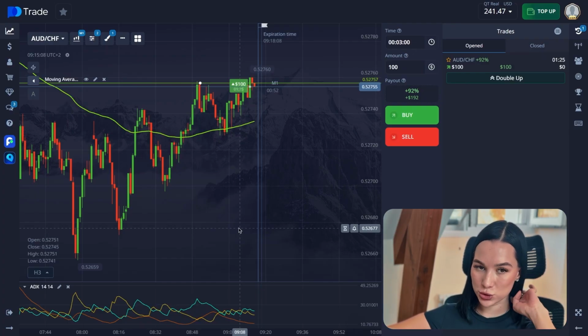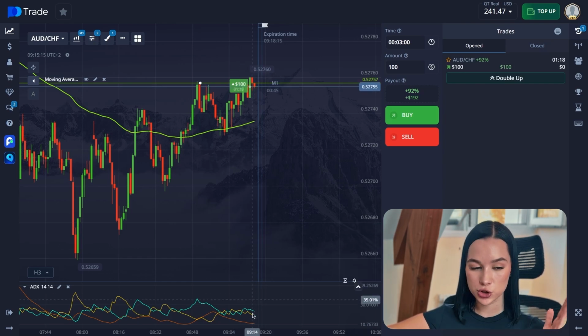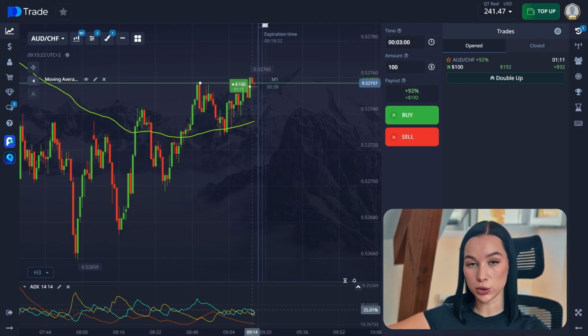For example, if you don't want to use the catch-up system as it usually happens, like doubling your amount of money per trade, you can just, for example, make your first trade $10 and your next trade $11. That's how you will cover your losses, and you will be at zero after this losing trade.